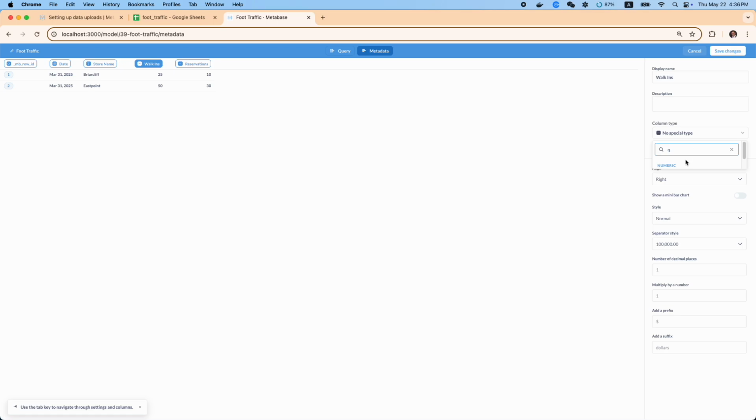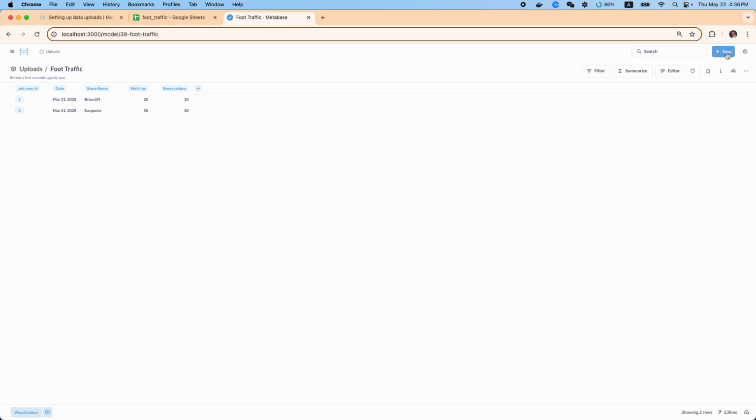Walk-ins, that's number of guests, so that's a quantity. We want these to be whole numbers, so we don't want any decimal places. We'll change that to 0. Reservations, that's also quantity, numeric data. We don't want any decimal places. Put 0 there. Okay, everything looks good. Let's save the changes. And perfect.